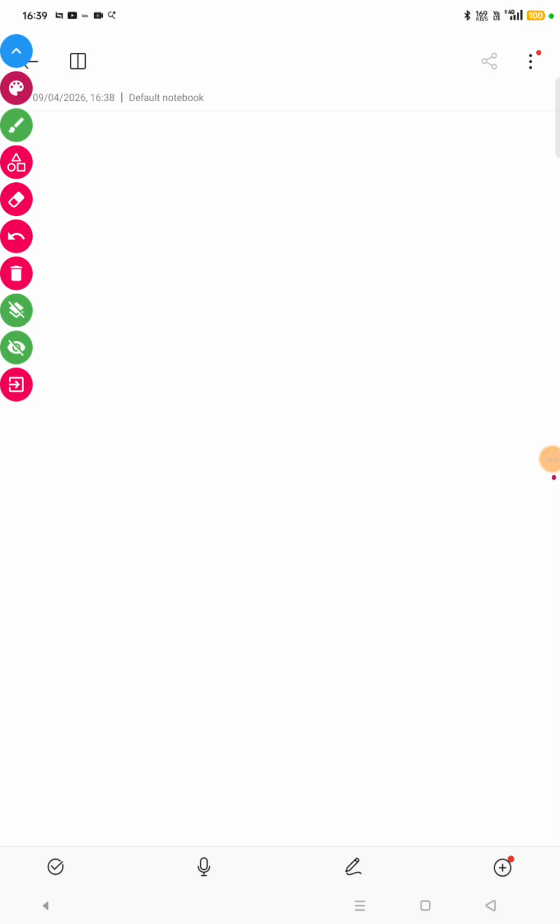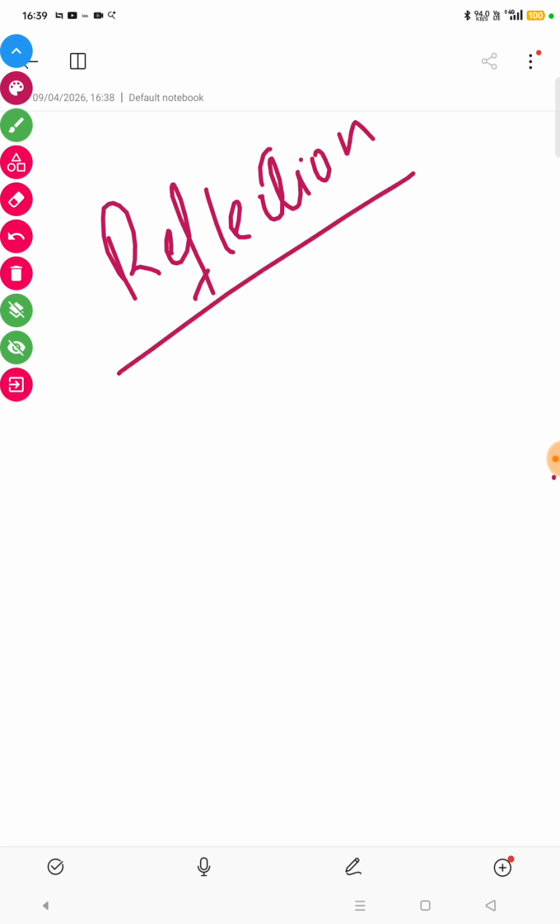Today we are going to start with a new concept, that is refraction of light. Before refraction of light, I want to recall the difference between reflection and refraction. Let's recall what reflection is and how it is different from refraction.